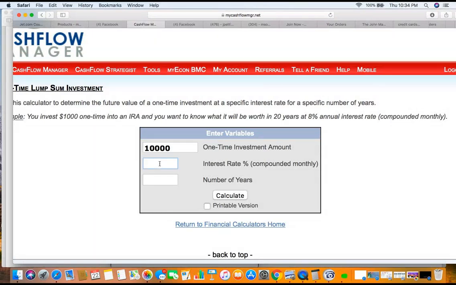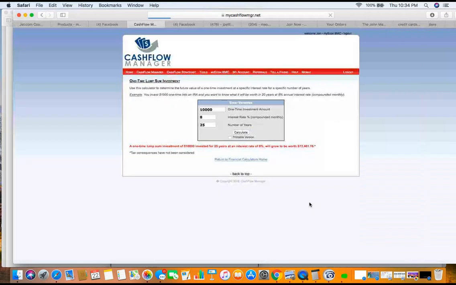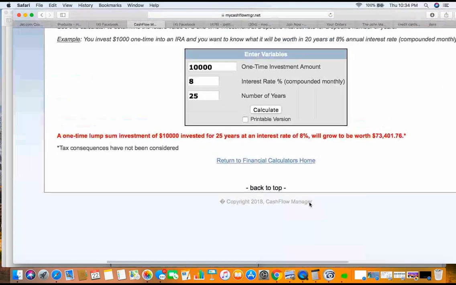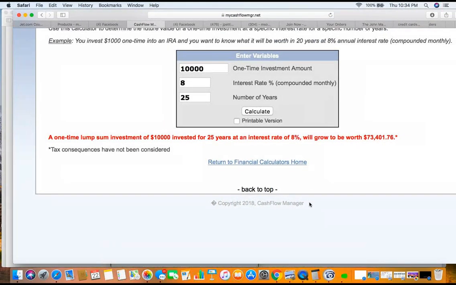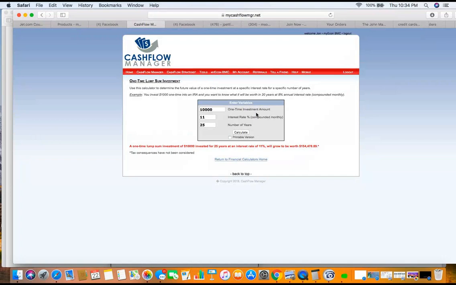Let's assume an interest rate of about 8%, okay? And let's say 25 years from now, and now we hit calculate. It tells us exactly what the $10,000 is going to be in 25 years. It's going to be $73,401.76 based on 8%, all right? Now, you might say, okay, well, I had 11%. Well, we got 11%. Let's calculate that. Now, look at what happened.